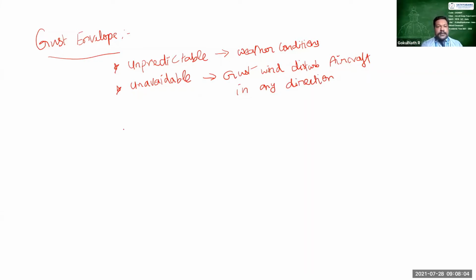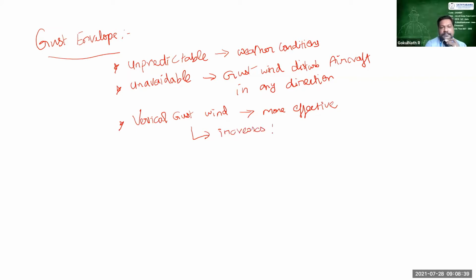Right? In which direction is gust wind most highly affecting? That is the vertical gust wind. The vertical gust wind is said to be more effective, where the gust loads are increasing. Why is it called more effective? Because vertical gust wind increases the angle of attack, right? And so it increases the lift.